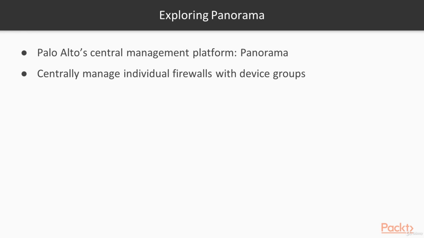With Panorama, you basically add all those firewalls, all those devices onto the Panorama appliance or VM, and you can push policies across the board by just setting up one single policy. Then you classify all those devices into a group and apply the policy to every single device in the group. So you're applying the policy to the device group, and any member of that group will get the configuration. So Panorama will basically manage your whole Palo Alto infrastructure from a single pane of glass.